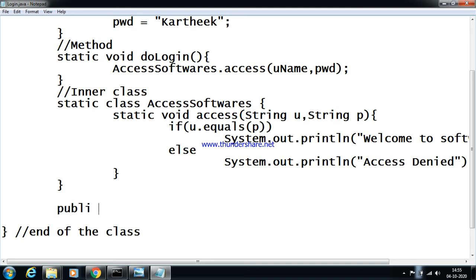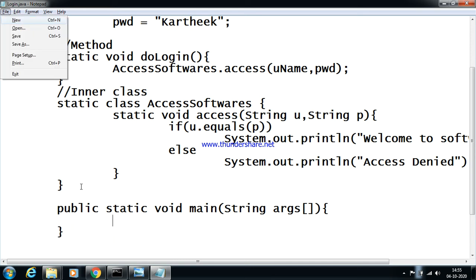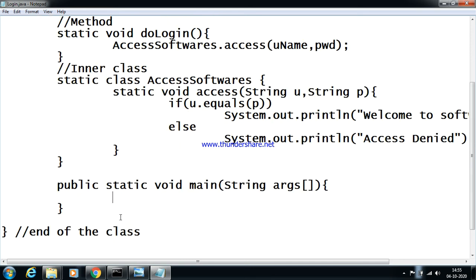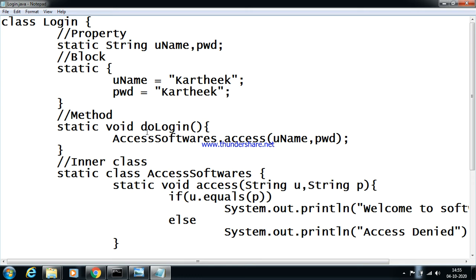So public static void main(String[] args). Done. Now from this main method, I should call something like doLogin.